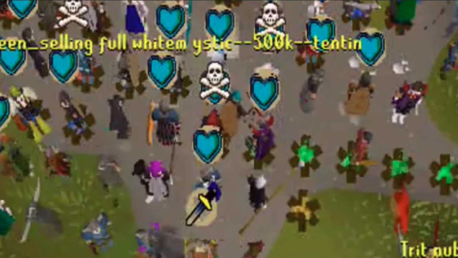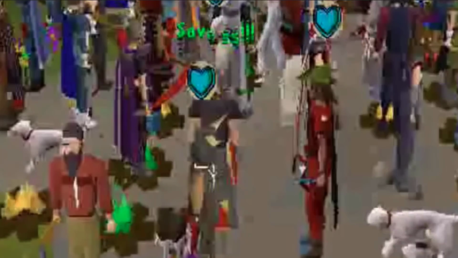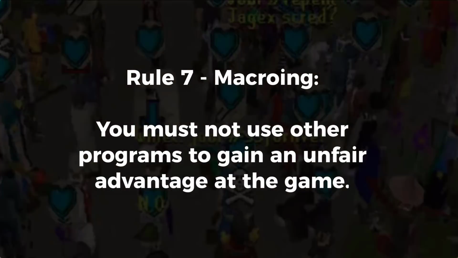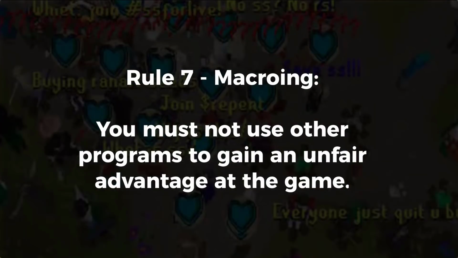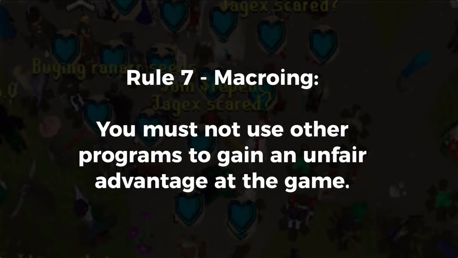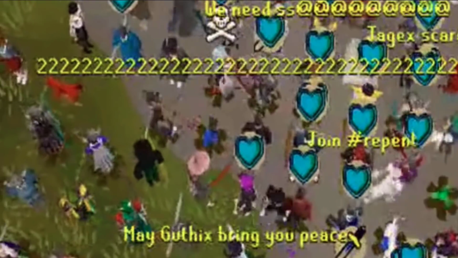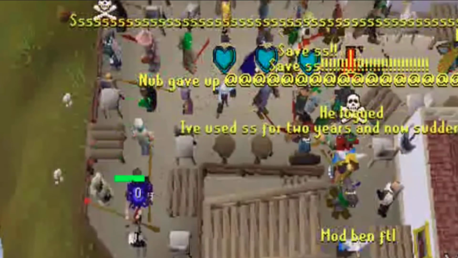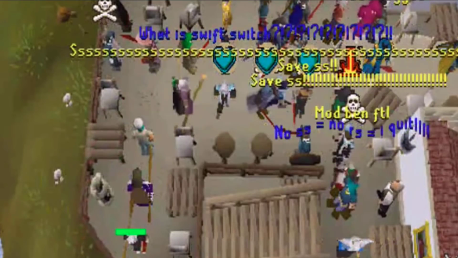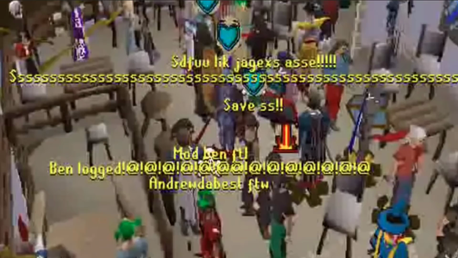Players on the 2nd of January went nuts. Players argued this rule change because SwiftSwitch fundamentally didn't encompass any of the macroing features that Rule 7 originally set out to disallow. It didn't play the game for you. It wasn't a bot. Really, this riot only happened because players loved the quality of life features so much that they weren't willing to lose them.